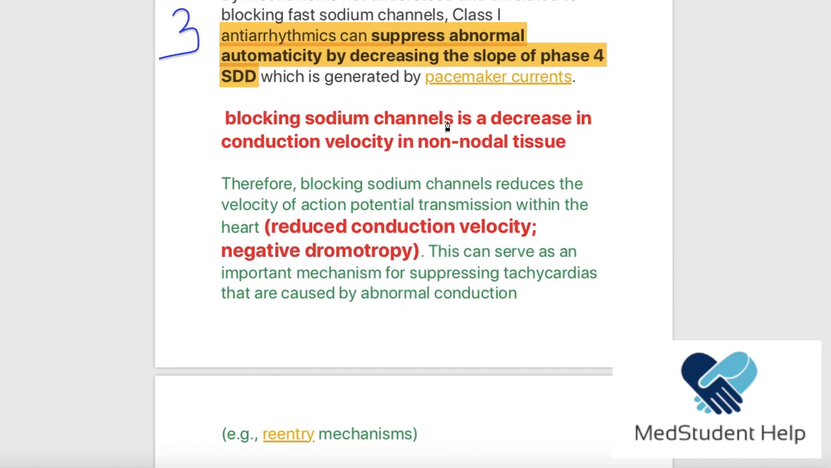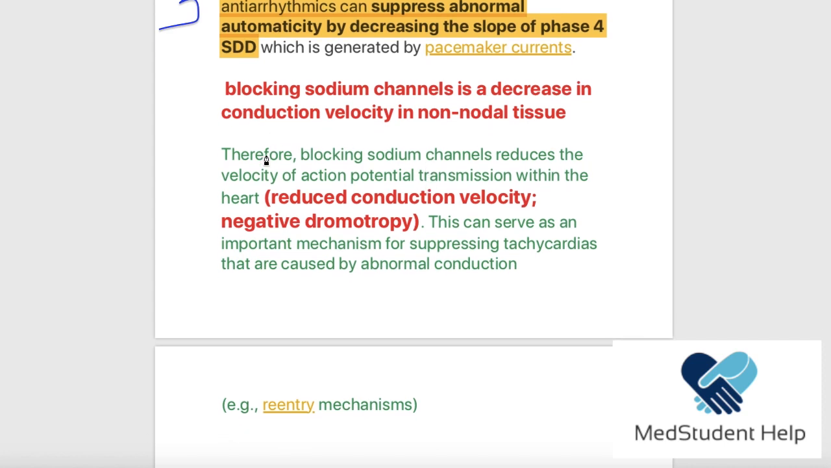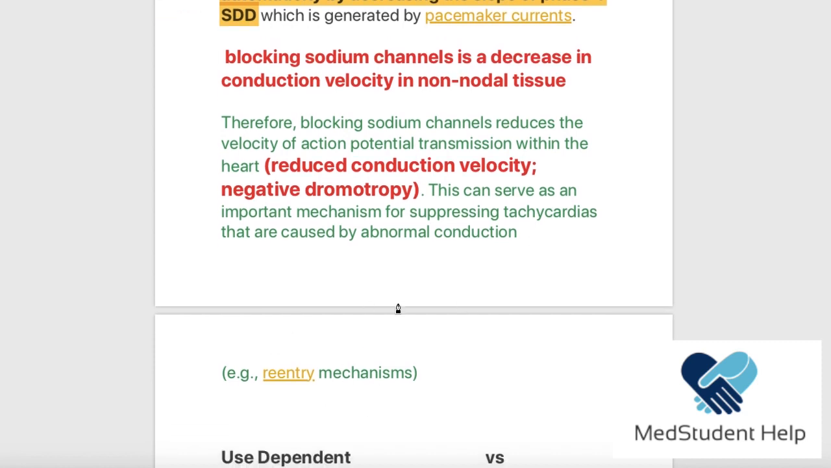Now, so blocking the sodium channels is a decrease in conduction velocity in non-nodal tissue. Therefore, blocking sodium channels reduces the velocity of action potential transmission within the heart that I already mentioned. Reduced conduction velocity. What does that mean? Negative dromotropy, negative conduction, right? This can serve as an important mechanism of suppressing tachycardias that are caused by abnormal conduction, for example, re-entry.